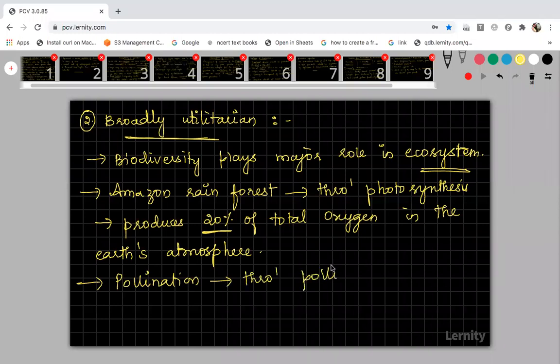You know what pollinators are, right? They are insects, birds, bats, all these. It is also another service. It is a service that the ecosystem provides us. These are all ecosystem services. This is another important broadly utilitarian example, you can say. And one more example, if you want to know, I can give you.